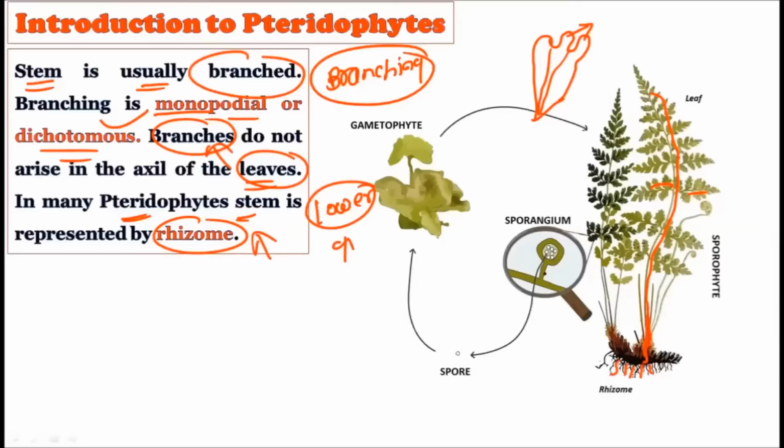Whatever the ancient pteridophytes are, which may have first developed, they show the stem in the form of rhizome. So it will depend on which type of plant we are talking about in the group of pteridophytes, whether they are showing the typical stem or the rhizome. If we are talking about the well advanced pteridophyte, it will show a well developed stem, and if we are considering the ancient form, backward on the evolutionary line, then it will show the rhizome.